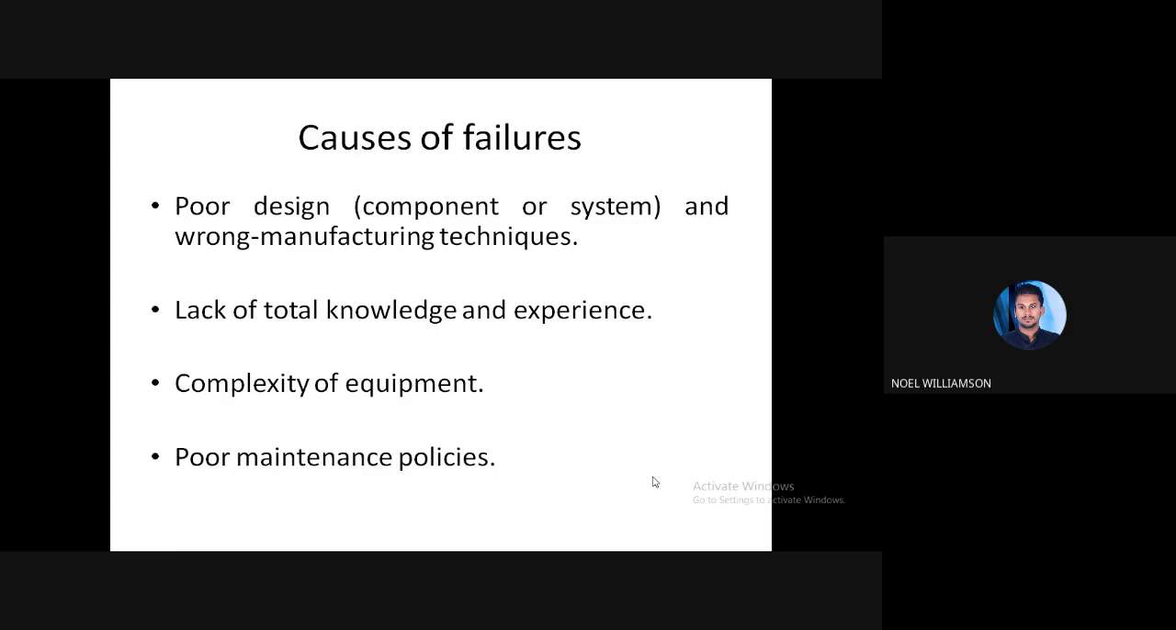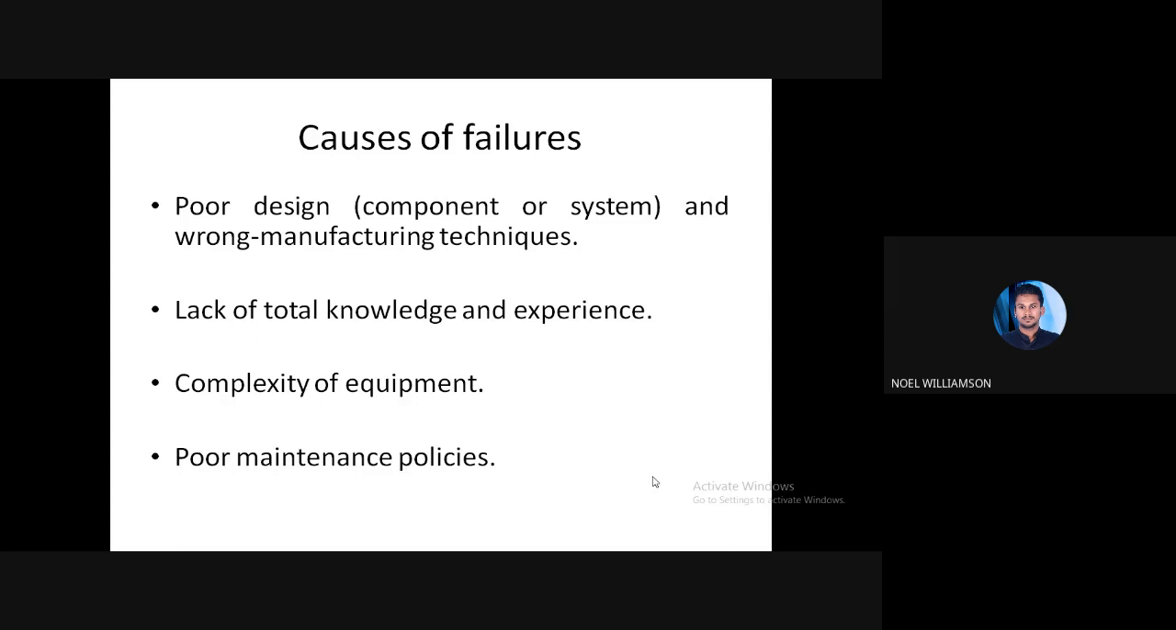Next, regarding the complexity of the equipment. If any system or equipment is a complex and sophisticated system, then when the complexity increases, more and more components are added, and due to the complexity the chance of failure will also be more. So in order to reduce the chance of failure, we have to simplify it, or switch to simpler systems.